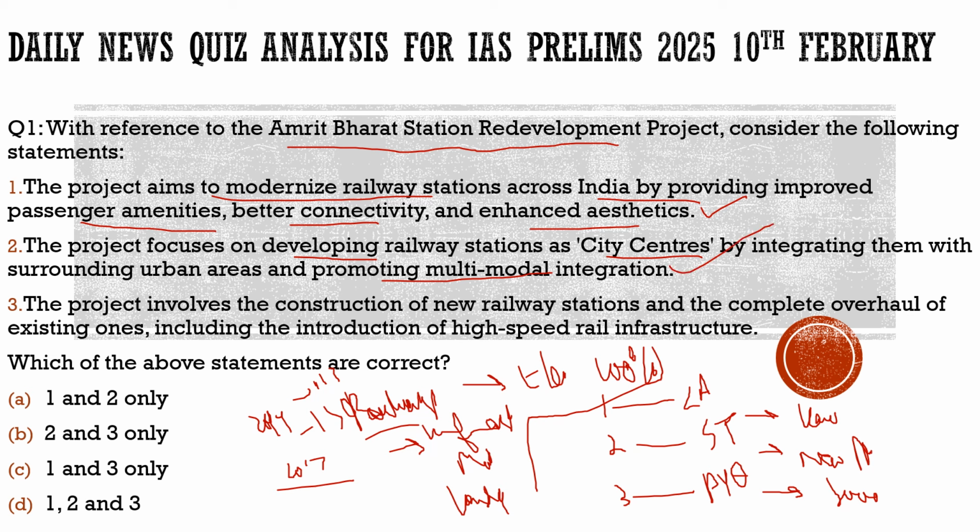Third statement, the project involves the construction of new railway stations. Totally incorrect. It does not focus on the construction of new railway stations, but what does it focus on? To overhaul the existing railways. So the third statement is incorrect. So with this, what would be the correct answer to this question? The correct answer would be option A, that is 1 and 2 only.